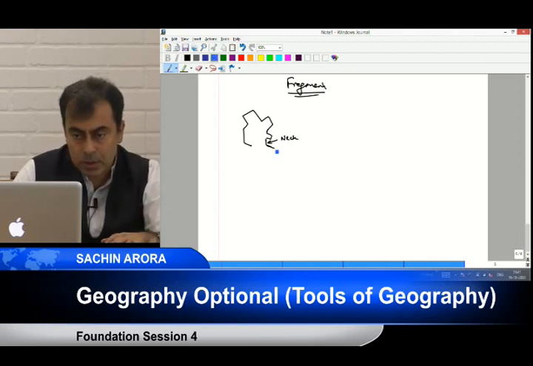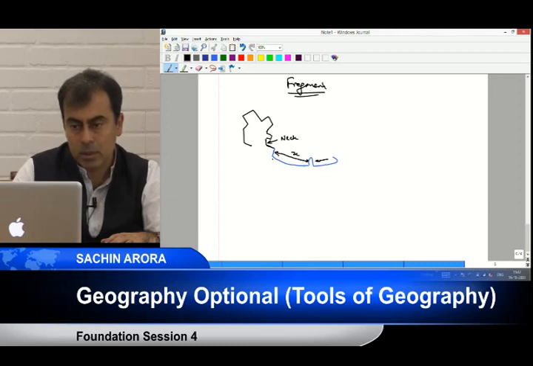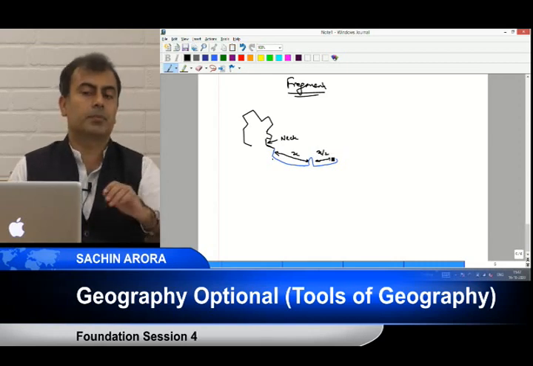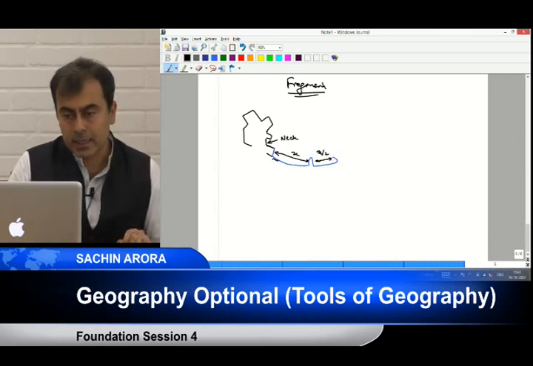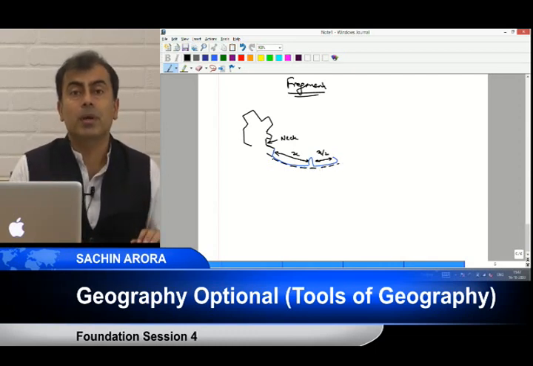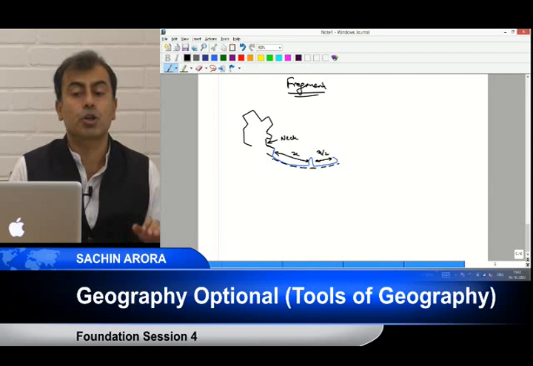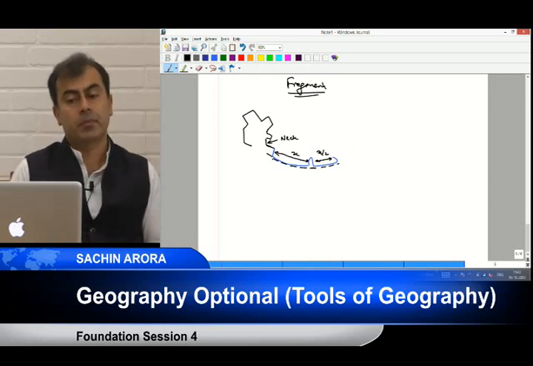To this, we are going to attach Nepal. And can you see a curvature like this? So students, I'll teach you. Now this is Sikkim and this is Bhutan. If Nepal is x, then Bhutan is smaller, x by 2. Do we get that? And I have not made it a straight line, I have given it a curve. Can you see that? There is a curve also. Why? I'll train you when I'm teaching you Himalayas that the shape of Himalayas is arc-like. We call it an arcuate shape. Do we get that? Is it clear?